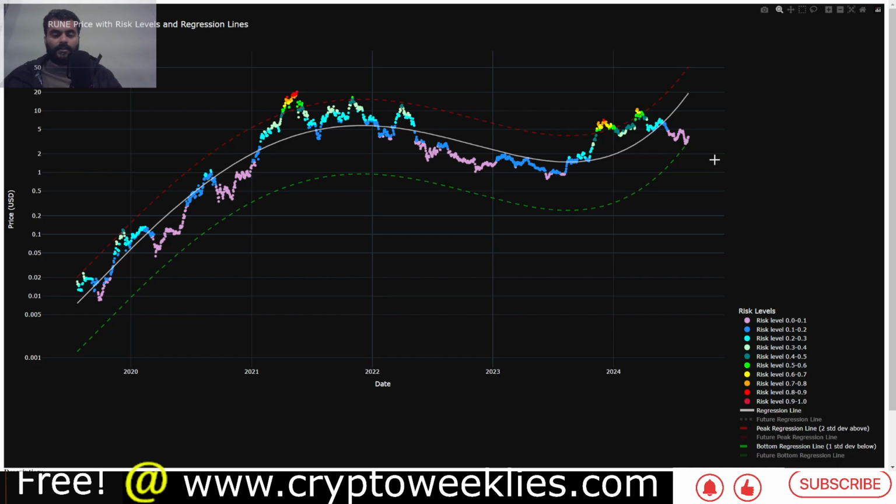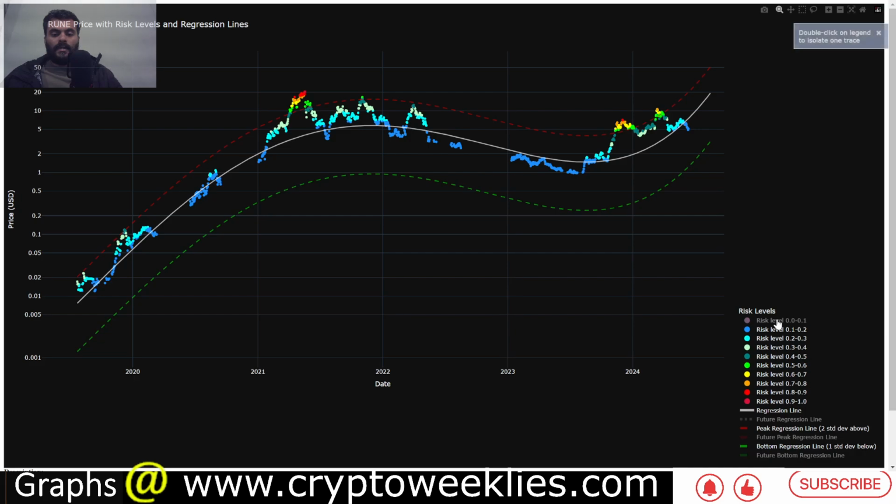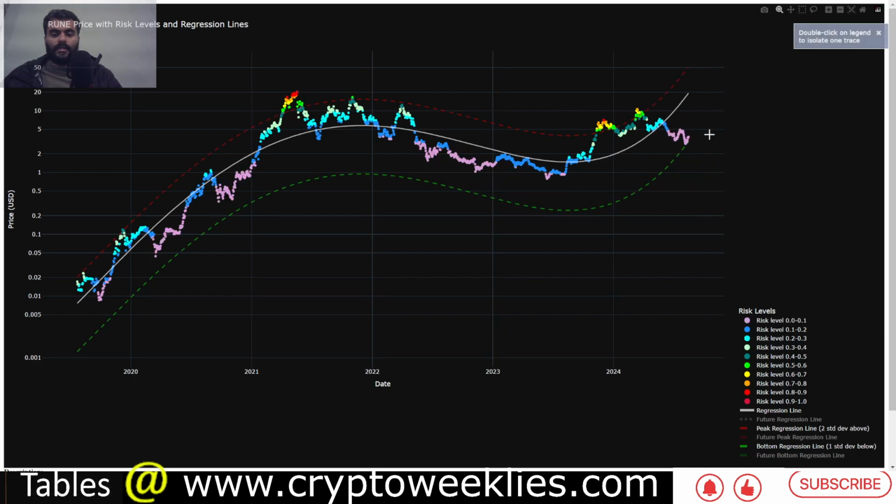If you were to look across one market cycle at one time, you can see this polynomial regression based dollar cost averaging related risk based model, again normalized between 0 and 1. Right now per this model the risk is between this 0 and 0.1 risk band. Again per this model, this is the best time to dollar cost average. You can see historically speaking, whenever the price has been substantially below this fair value regression band, that's when